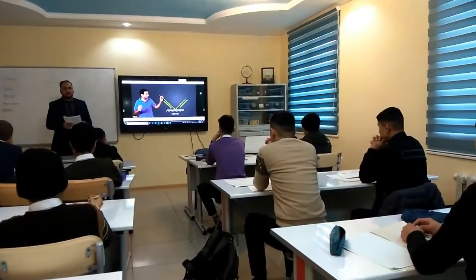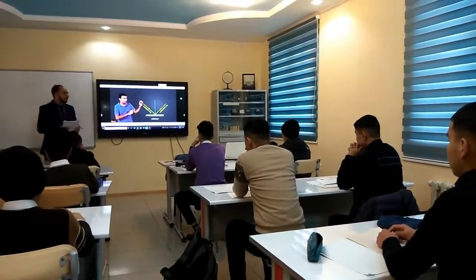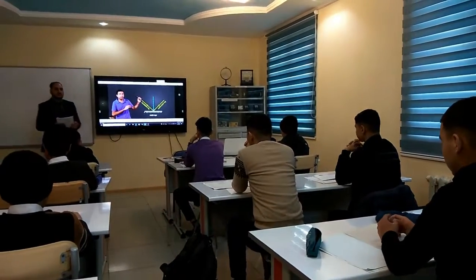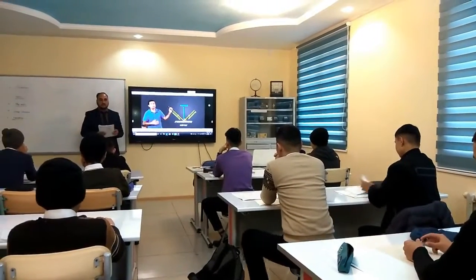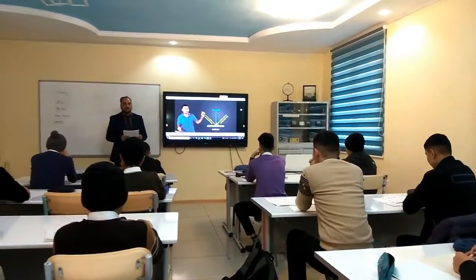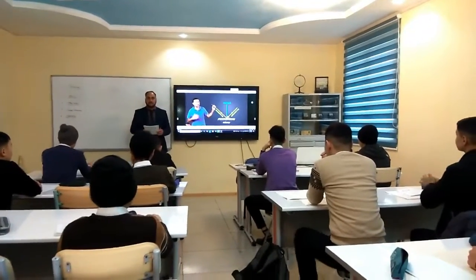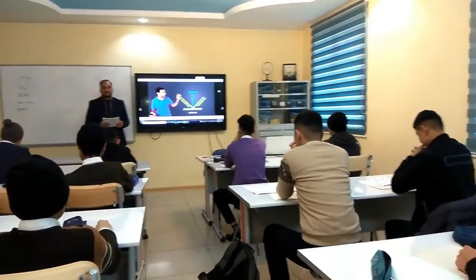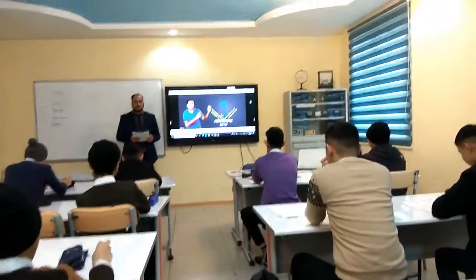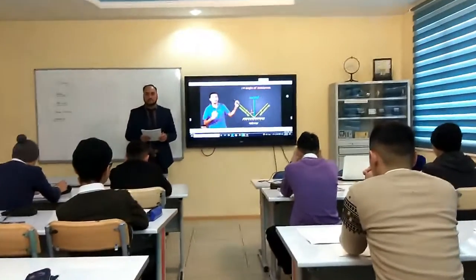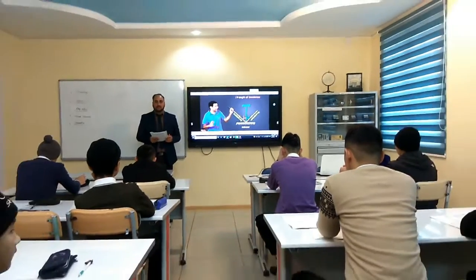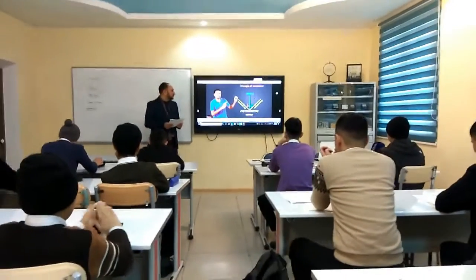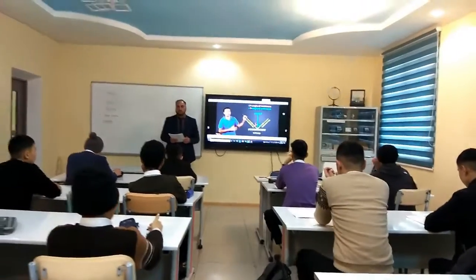Now we can draw an imaginary line at the point of incidence that is perpendicular to the mirror, and this line is called the normal. The normal is used to measure the angles here. So the angle the incident ray makes with the normal is called the angle of incidence, and similarly the angle the reflected ray makes with the normal is called the angle of reflection.